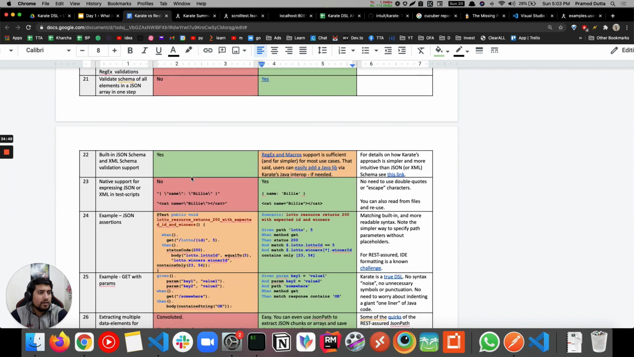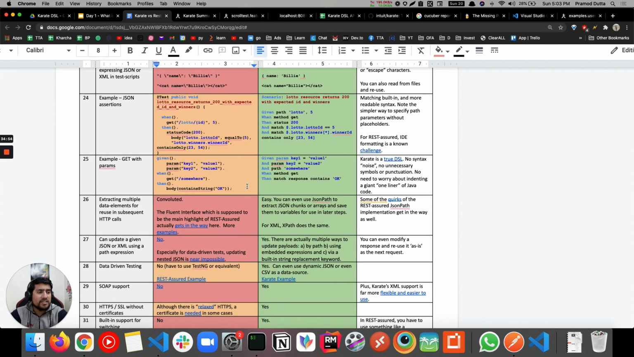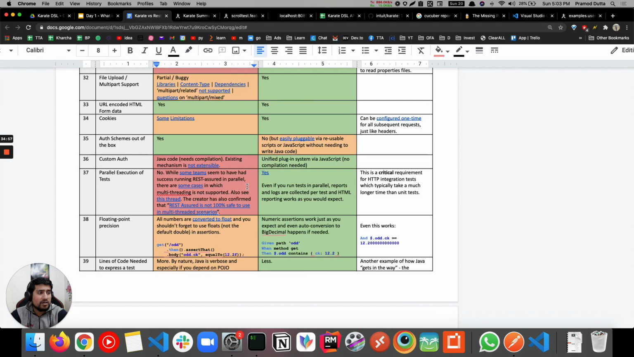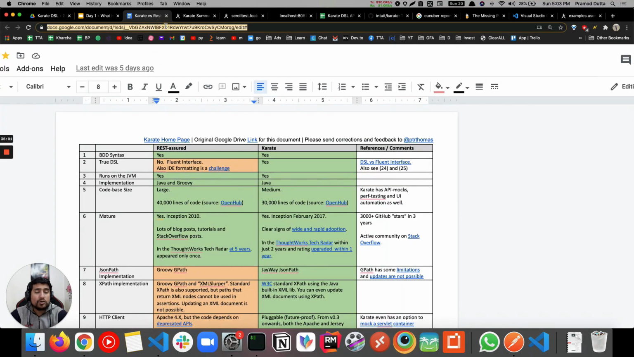Awesome. JSON schema validation, you can do that in Karate also, no need to worry. Native support, reusable templates. So overall, you can check it out if you want to. I'm going to share this document in the description. You can read about it: why to choose Karate or REST Assured.